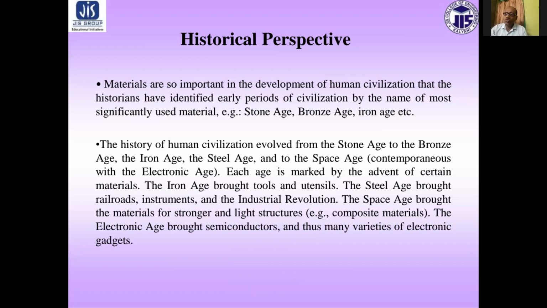Example, that is Stone Age, Bronze Age, etc. This is just an observation made to showcase the importance of materials and their impact on human civilization. It is obvious that materials have affected and controlled a broad range of human activities through thousands of decades.